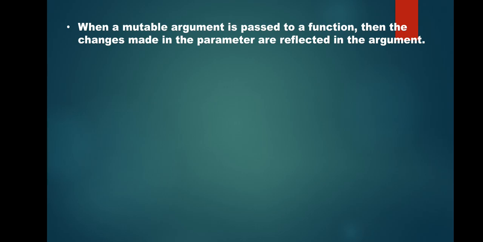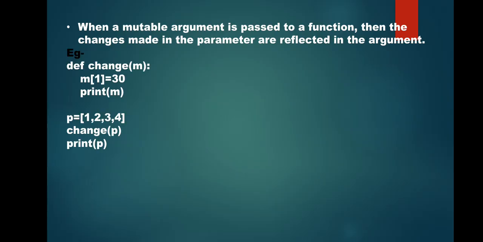However, if you pass an argument which is mutable, then if you make any changes in that argument, that will be reflected in the main program. See, this is an example. Here I have taken a list and I have passed this list to the function, and we know that list is mutable.